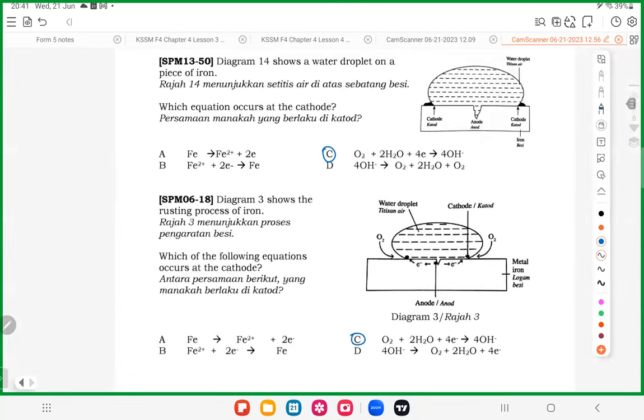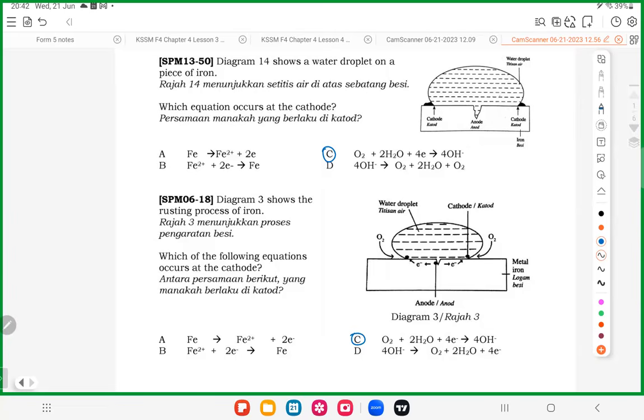So with that being said, we are all done with atmospheric corrosion. Let's use one minute to do a quick recap. What is atmospheric corrosion all about? Atmospheric corrosion only involves one metal, which is iron. Rusting needs three things: iron, oxygen, and water. You need all of them, then only is there a rusting process.